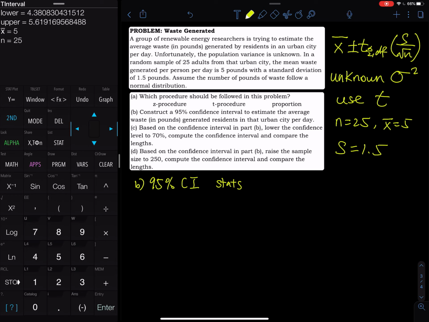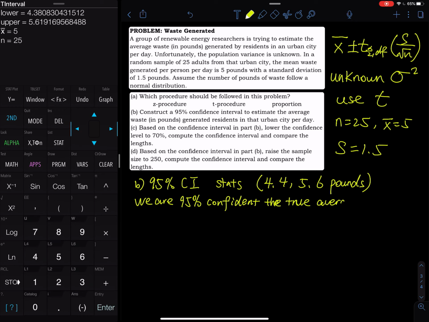So you calculate, and the lower limit is, let's keep one decimal place, 4.4, and the upper limit 5.6 pounds, right? How do we explain that? So we are 95% confident that the true average waste. What is true average? True average means the mu, the true mean, true average.